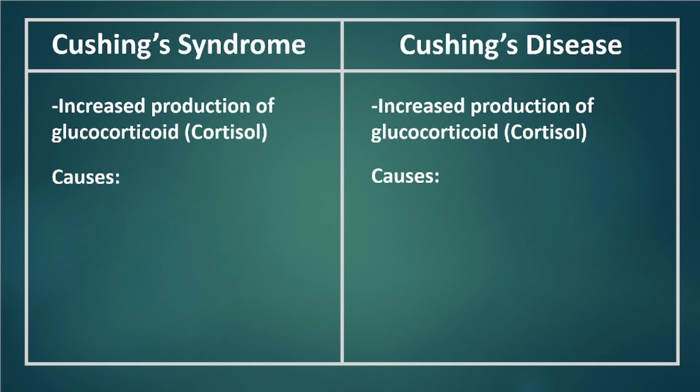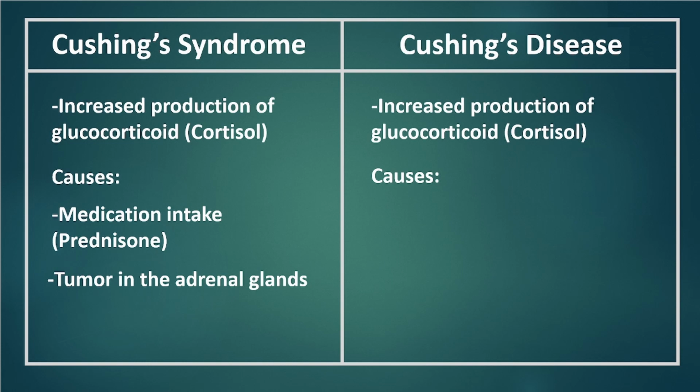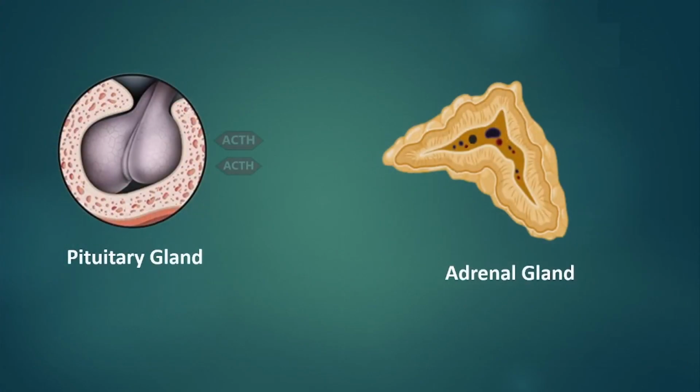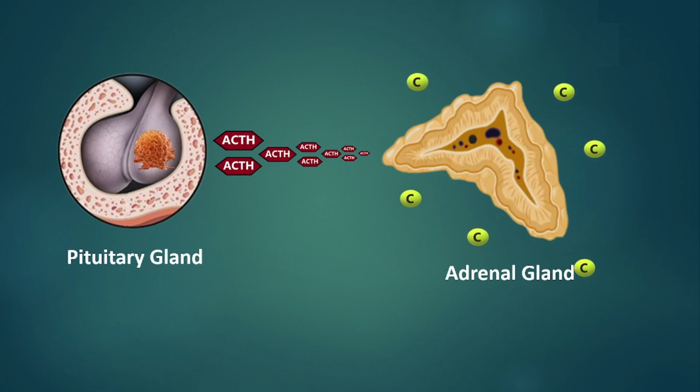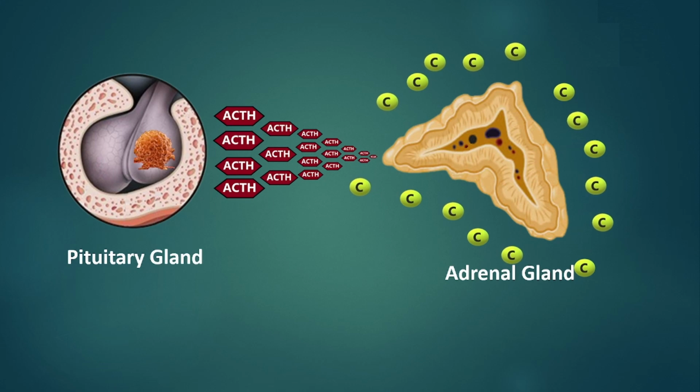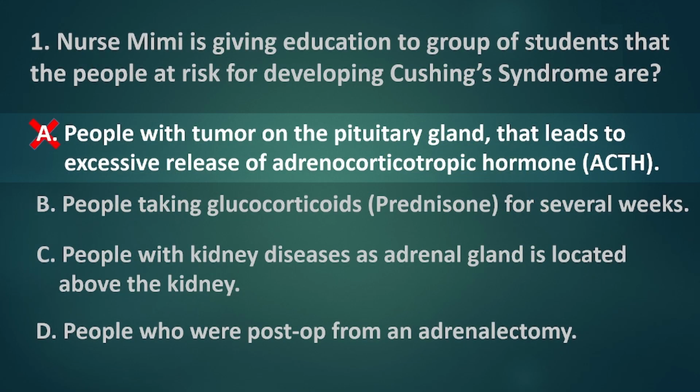In Cushing syndrome, it is mainly due to medication intake of steroids such as prednisone, and a tumor in the adrenal glands that triggers the excessive release of cortisol. While in Cushing's disease, there is only one cause, which is a tumor in the pituitary gland. In a normal situation, the pituitary gland releases adrenocorticotropic hormone to trigger the adrenals to release cortisol. If a tumor grows in the pituitary, it irritates the gland, further releasing unnecessary ACTH that also leads to excessive release of cortisol, which is known as Cushing's disease. Therefore, option A is incorrect.